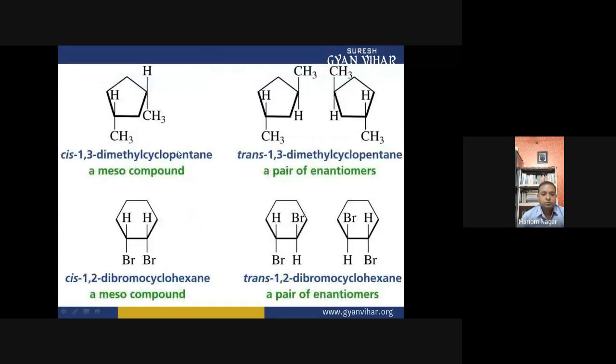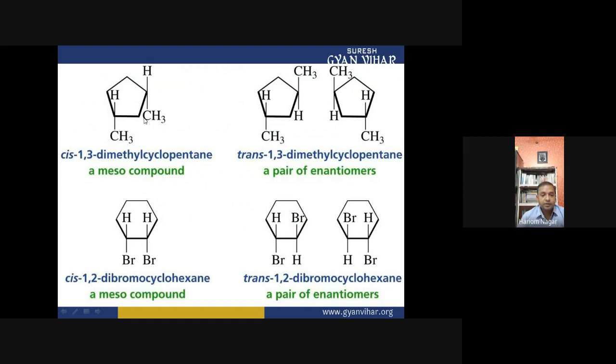So these are also examples of a meso compound and an enantiomeric pair. This is the meso compound cis-1,3-dimethylcyclopentane. Why is this called meso? Because in this compound a vertical plane is present.